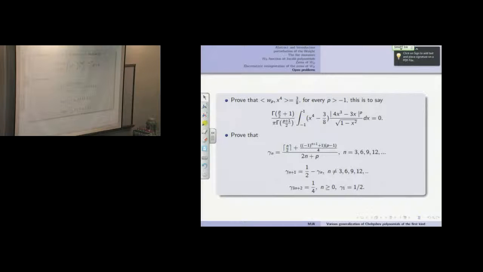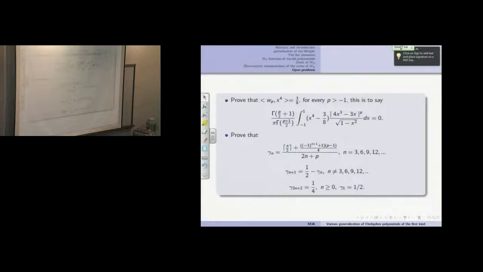x to the power 3, or 3 over 4 x, to the p over square root of 1. The x equals 0 for all p, for all p, or real part of p greater than minus 1, or for all p greater than minus 1 for convergence. This is valid because the roots of this quantity are inside the support.